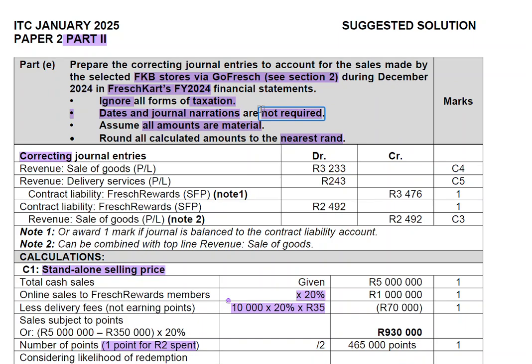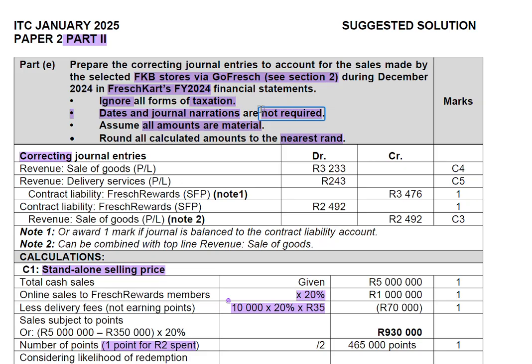Today we're going to be doing part 2 of paper 2 for the SAICA IAC January 2025 exam. This will help you to prepare yourself for the upcoming supplementary exam that is taking place in June.